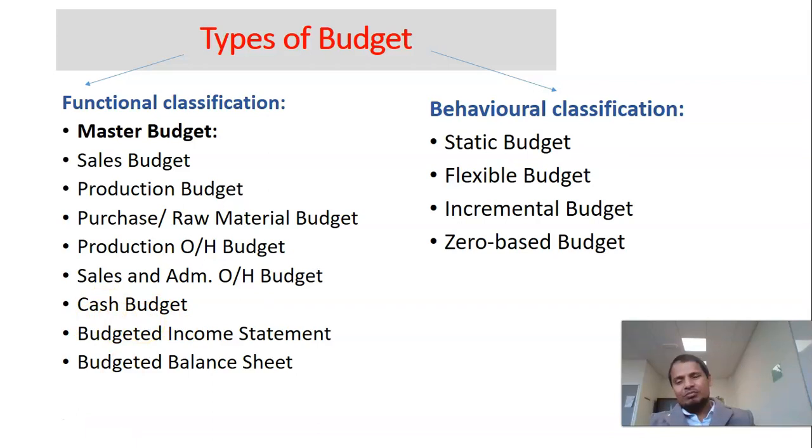So for each and every activity, we prepare a budget in advance. So these are functional budgets, and combined, all these functional budgets are recognized as master budget.